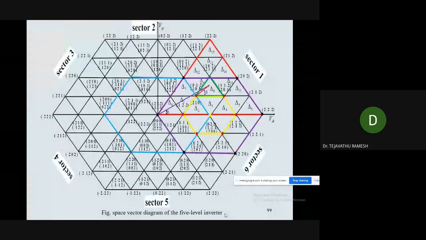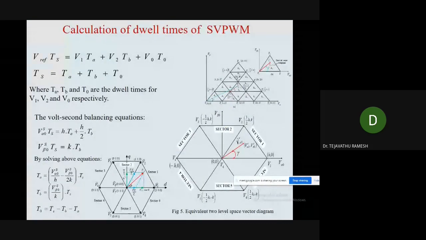So now imagine that V reference has fallen in this particular region. When V reference has fallen in this particular region, how will we calculate the dwell times? So this is in the plane of alpha beta, and the coordinates are V alpha and V beta of this V reference. Now this origin we identified, this is the region we identified.